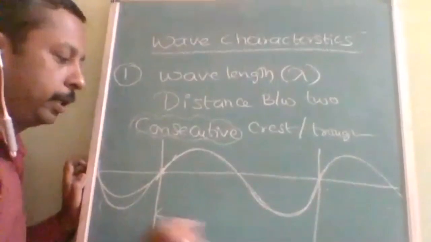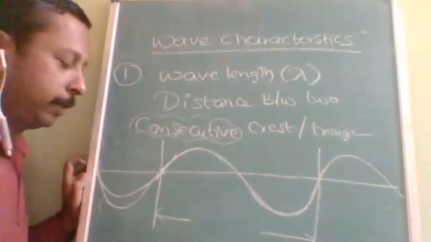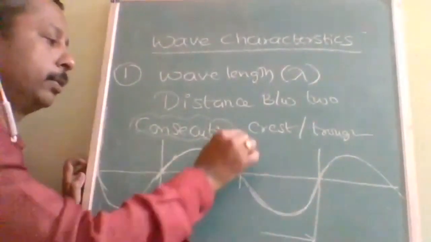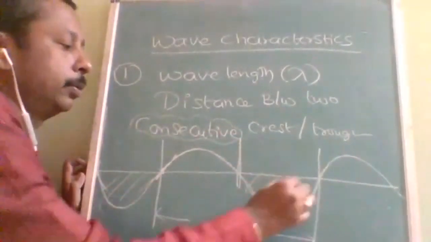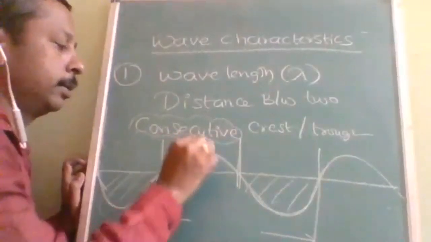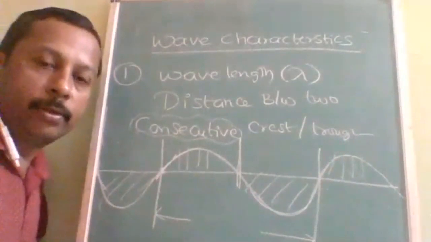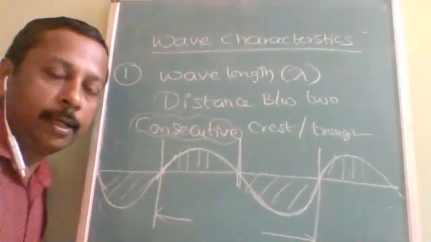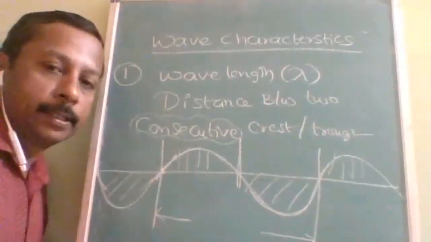Okay. So the distance between two consecutive crests, otherwise the distance between two consecutive troughs. This is trough, this is trough, and this is also trough. This is crest and this is also crest. The distance between two consecutive crests or two consecutive troughs is called wavelength.